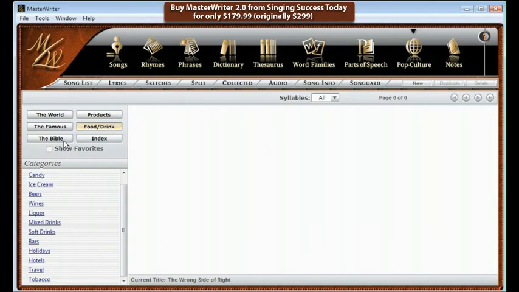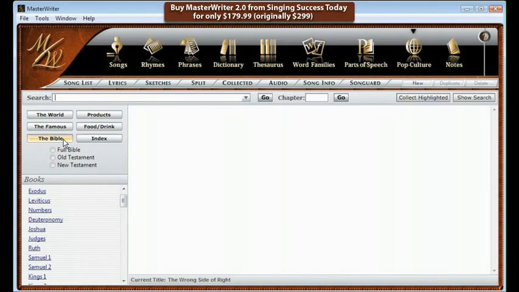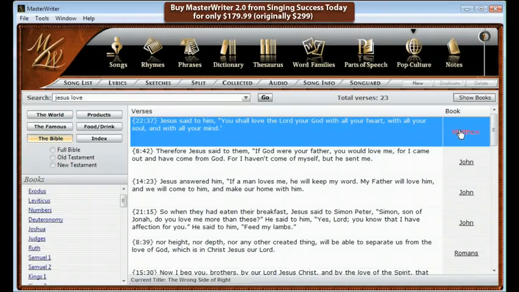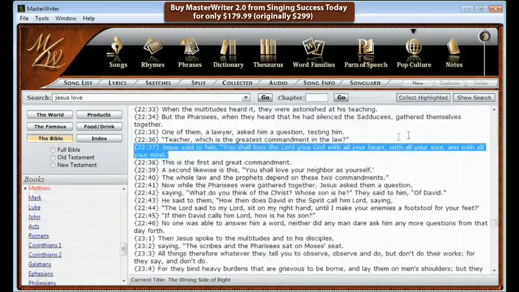Our newest edition is a complete and searchable Bible, Old and New Testament. A search on Jesus and love will display every verse that contains the search words and the book that it's from. By highlighting the verse and clicking on the book, it will display the verse in context by showing what preceded it and what follows it.